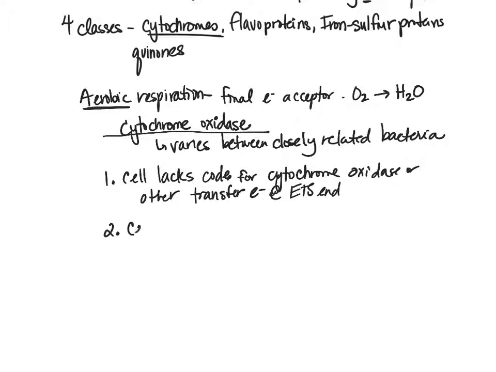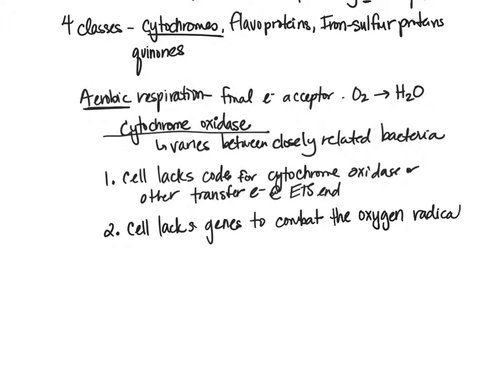However, it still wouldn't be able to do it because, in the second option here, the cell lacks the genes to combat the oxygen radicals produced during aerobic respiration.